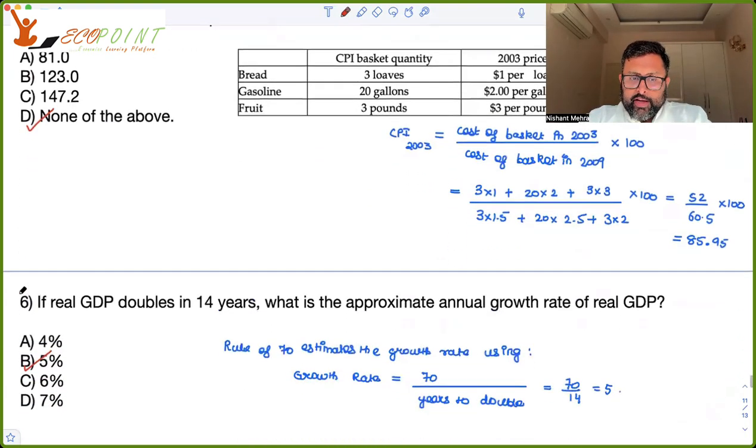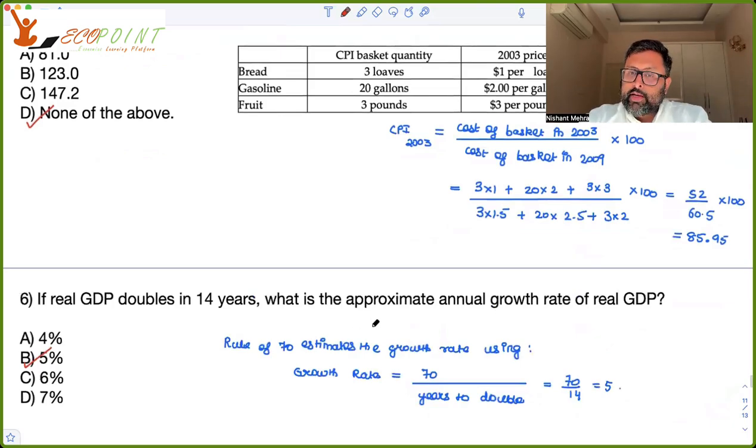Then you have, if real GDP doubles in 14 years, what is the approximate annual growth rate of real GDP? There is something which is called the rule of 70. The growth rate is found out using 70 upon the number of years it takes to double. What is given in the question is that it takes 14 years to double. So 70 upon 14 is 5%. So if GDP is going to grow by 5% every year, then in 14 years, real GDP is going to double.